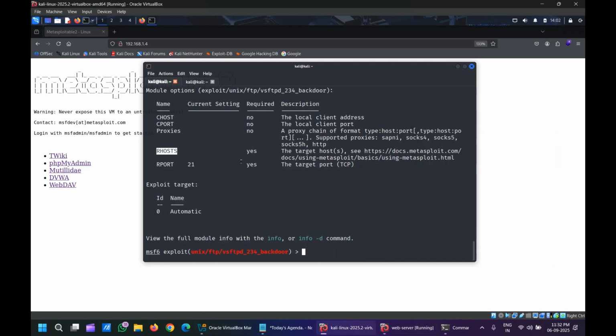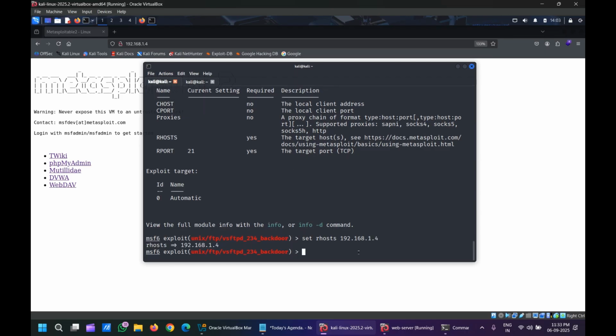What is our host? Our host means except the server, here in this case Kali Linux. Except this Kali Linux, whichever server or computer you want to hack is called RHOST. Here I want to hack the web server. Set RHOST. What is the IP address of RHOST? 192.168.1.4. Click enter.